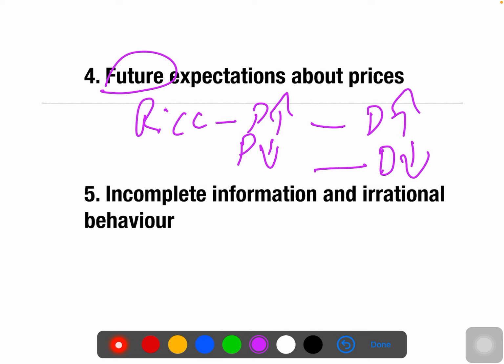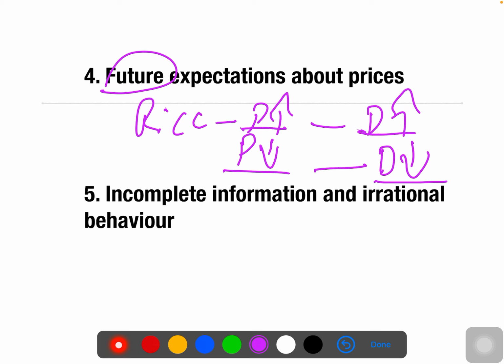In this case you can see the future price is going to increase, so demand for that good is also going to increase. In future the price is going to decrease even more, because of that demand is also going to decrease. Both the variables here are moving in the same direction. So again this is one of the exceptional cases for the law of demand.